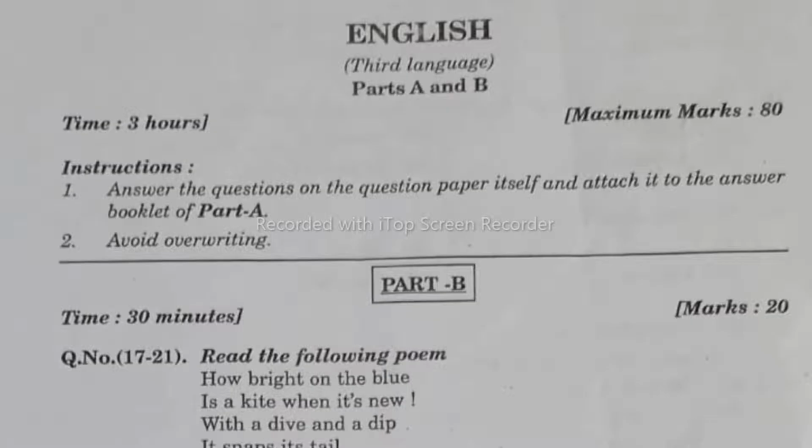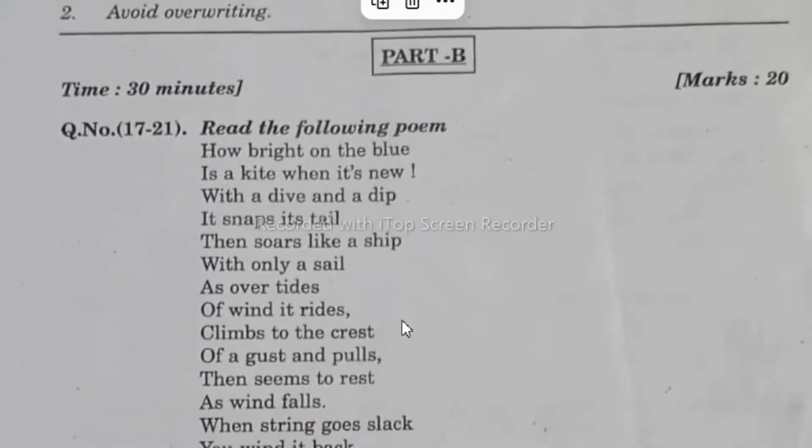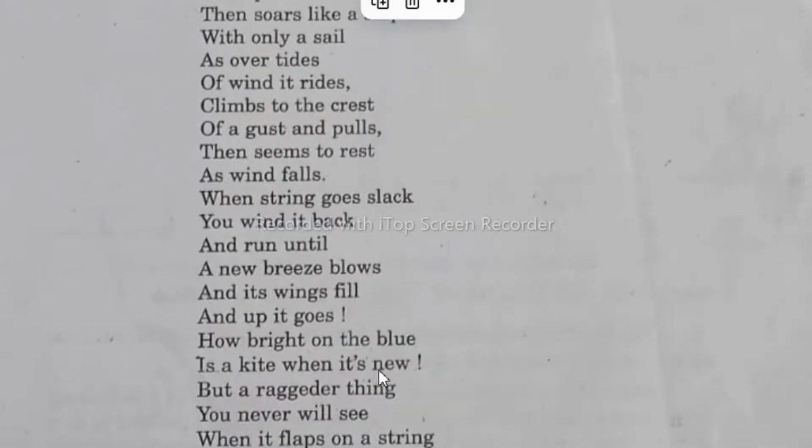Here you can see question number 17 to question number 21. Here you would get a poem. Here you need to read the given poem carefully and answer the questions that follow. This poem is not from your textbook, it is out of the text. Like here you can see, here you will get this poem. It is last year's paper.